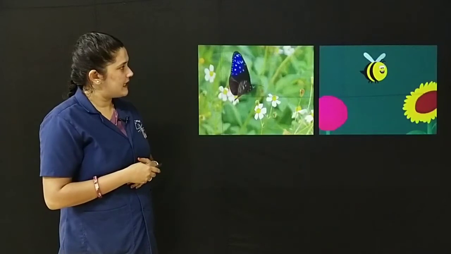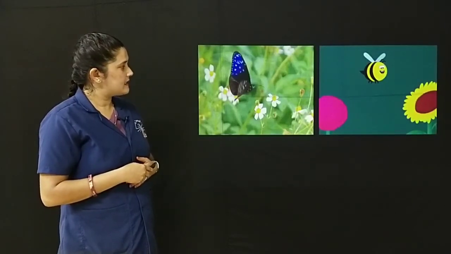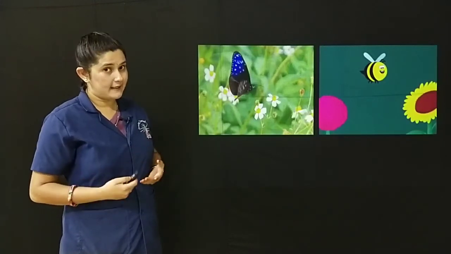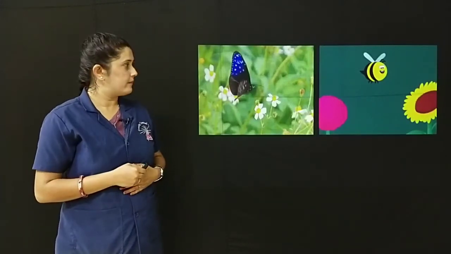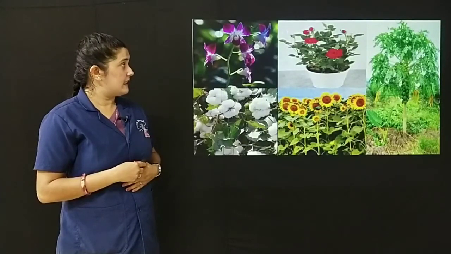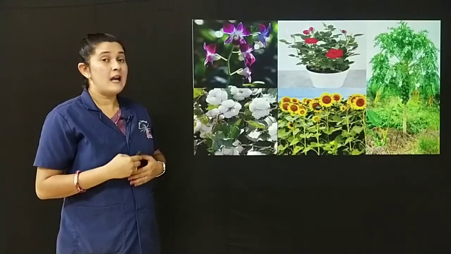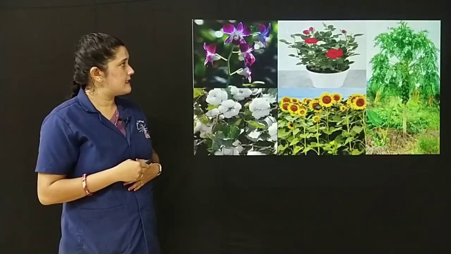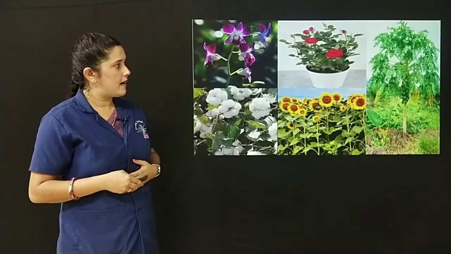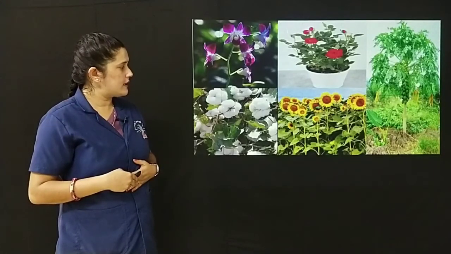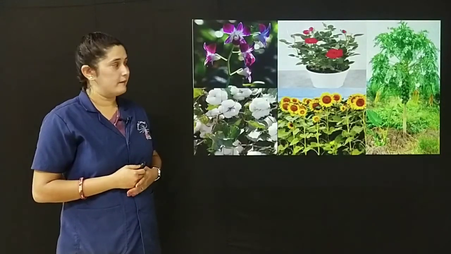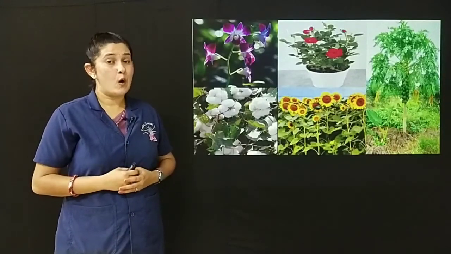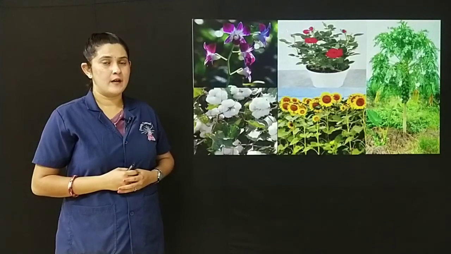Here, you can see how the insects move from one flower to another flower to encourage pollination. These are the examples of insect pollinated flowers. They are orchids, rose, papaya, cotton and sunflower.